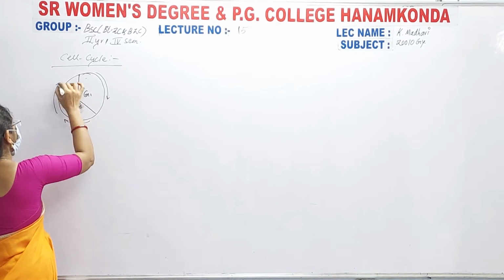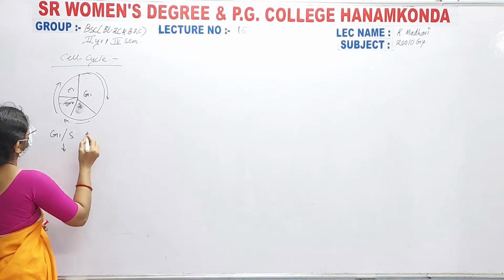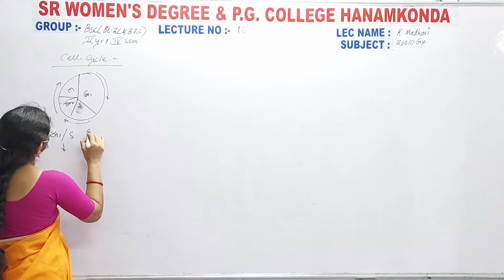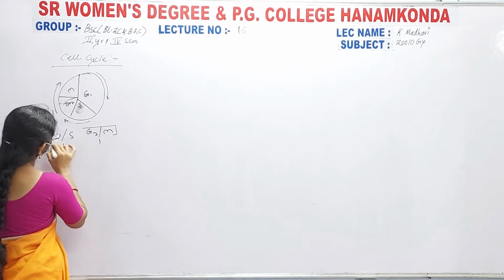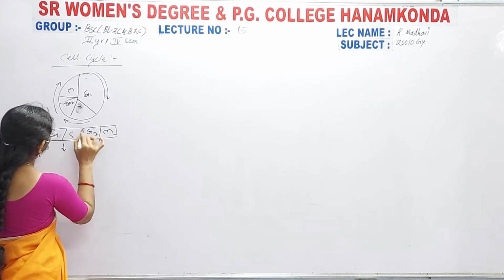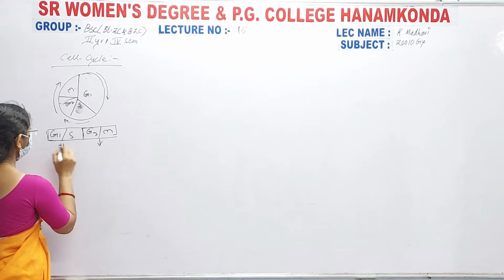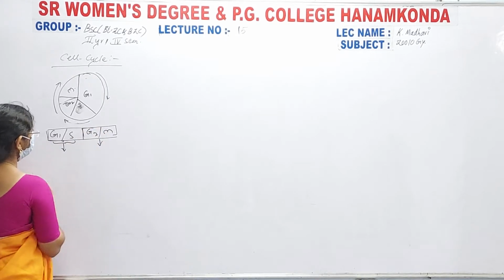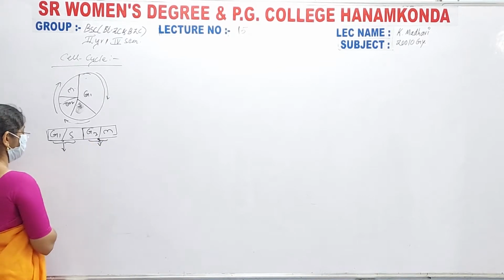Between G1 and S phase there is one checkpoint, and between G2 and M phase there is also one checkpoint. Later we will discuss these points.